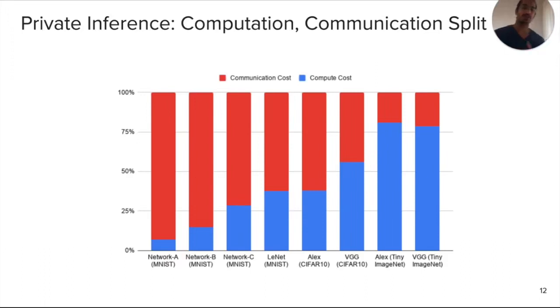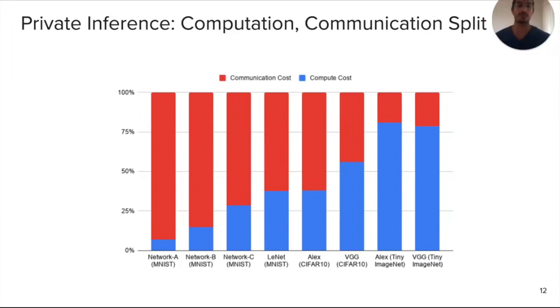And what happens is once we go to very large networks, the matrix multiplication cost just starts dominating, which in hindsight starts making sense because matrix multiplication is a super quadratic operation. And so no matter what happens, the computation is going to go more than quadratic. Whereas the rest of the protocols, comparison, which is the most dominant cost from the MPC point of view, still runs over vectors which are at most quadratic in the size of the matrices. And so that tussle eventually starts blowing up when you go to larger networks. And so these start becoming more and more compute dominated.